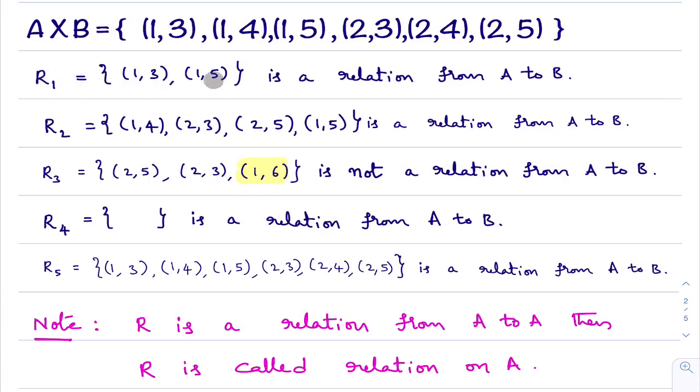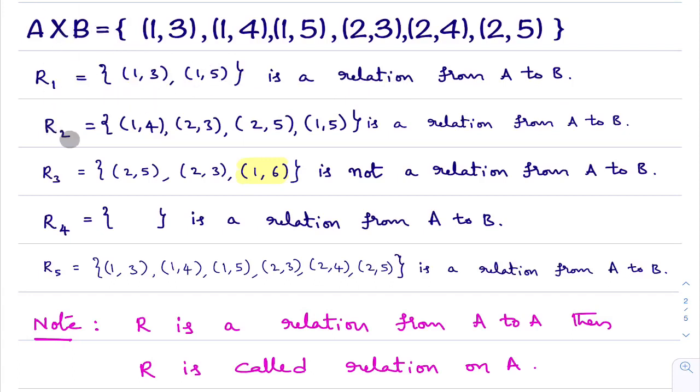All the elements present in this set are present in A cross B. See here, 1, 3 is there. Ordered pair 1, 5 is there in this. All the elements present in this set are present in A cross B. That means this R1 is a subset of A cross B. Any subset of A cross B is called a relation from A to B. So this is called a relation from A to B. I hope you are understanding, right?